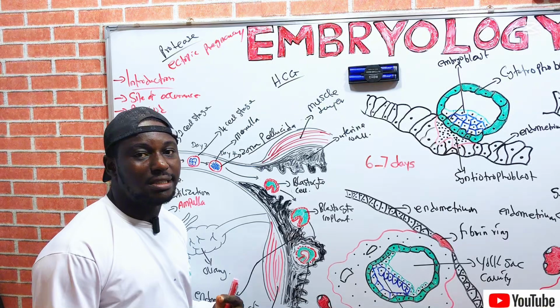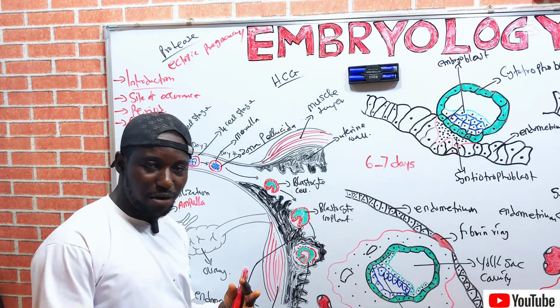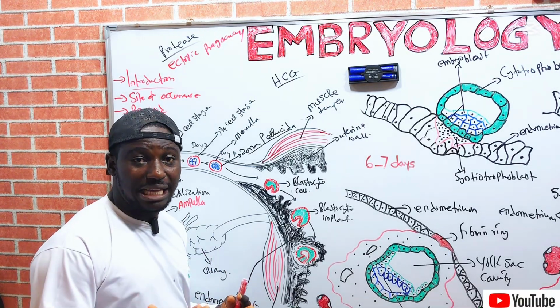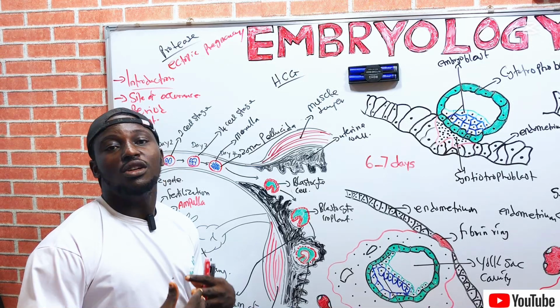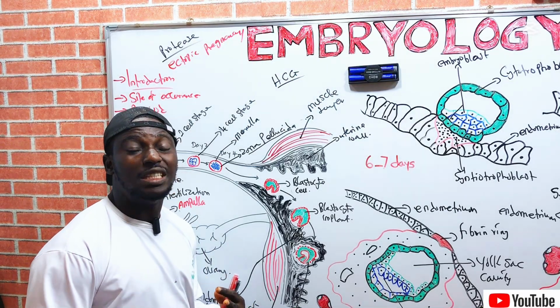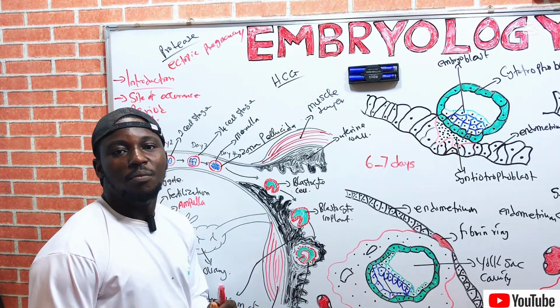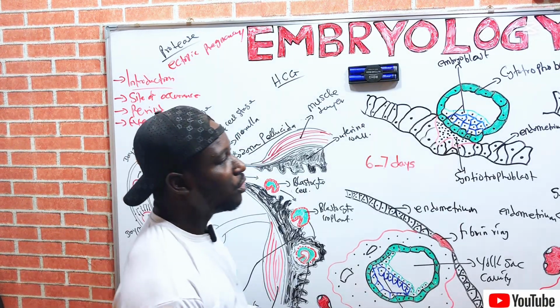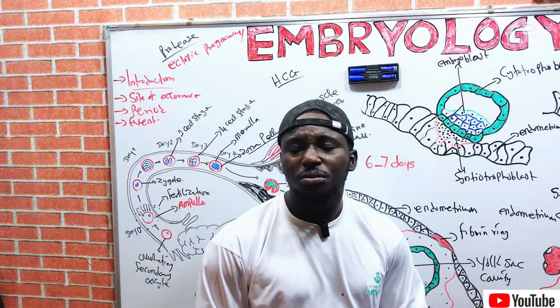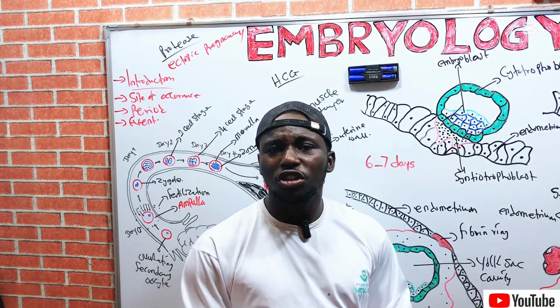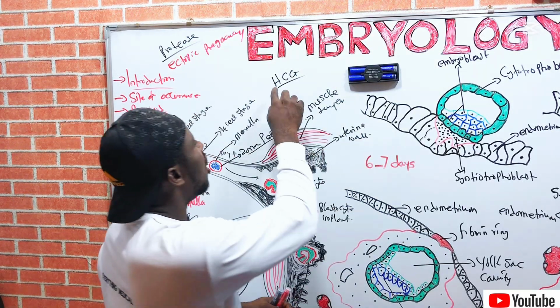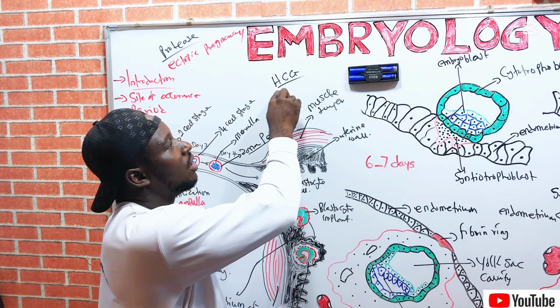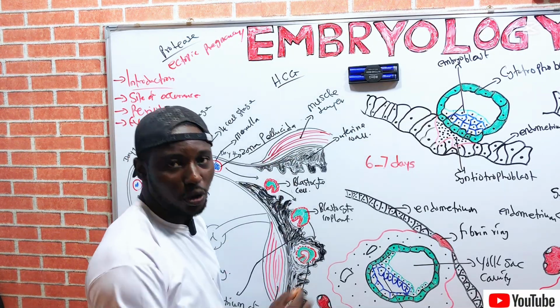The embryoblast forms the developing embryo, while the trophoblast provides nutrients for the developing embryo, thereby participating in the formation of the placenta. Now, the trophoblast does what? It produces a hormone called HCG, human chorionic gonadotropin.